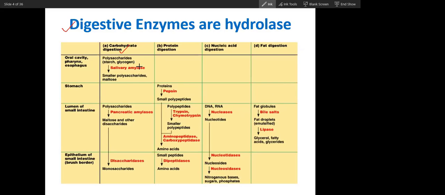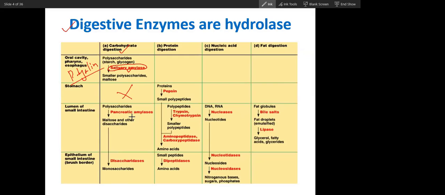Carbohydrate is digested by the main enzyme in the oral cavity, salivary amylase. Sometimes we call it ptyalin. This salivary amylase will digest a little bit if we chew the food. Then there is no digestion of carbohydrate in the stomach.